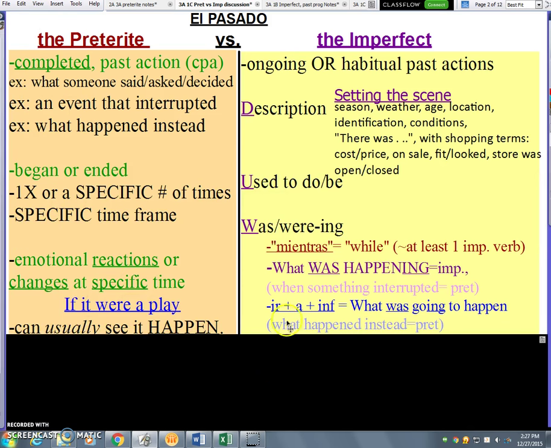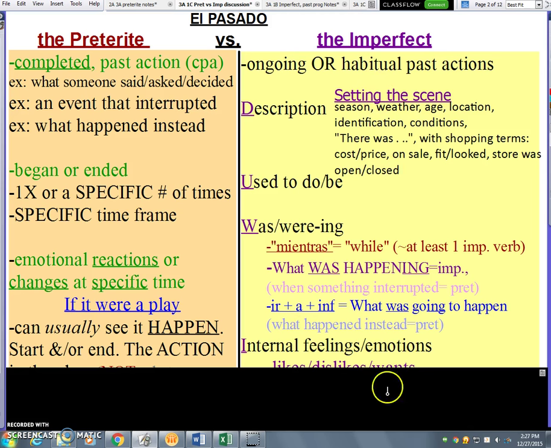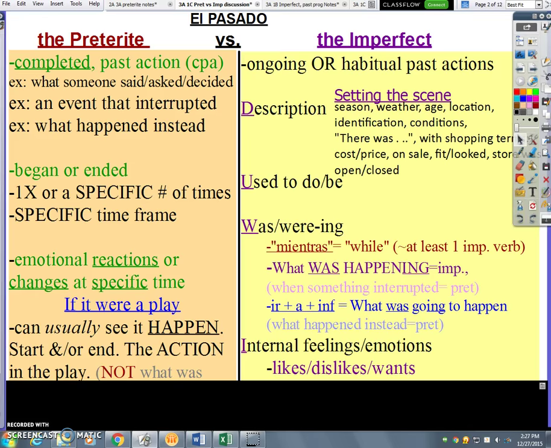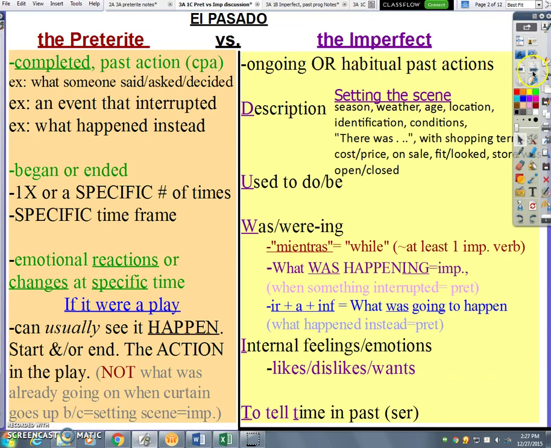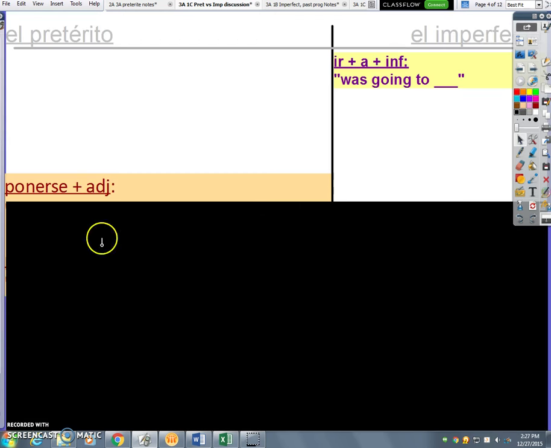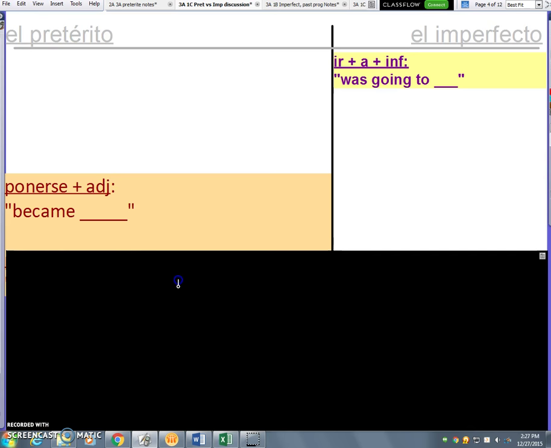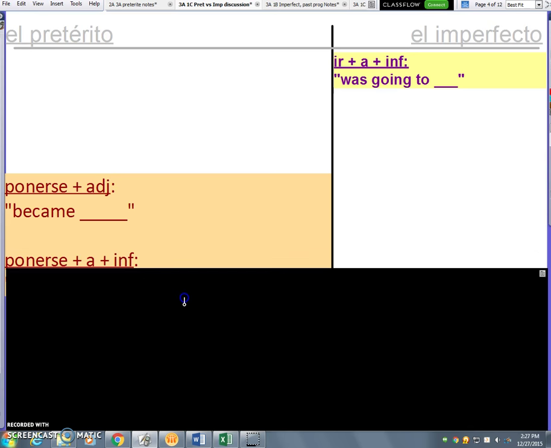If you just want to say that someone was happy, that would be the imperfect because that's an internal feeling or emotion and description. Someone was happy. But if you want to say someone became happy when they got a puppy, that would be an emotional reaction or change, which would make it the preterite. So that's why ponerse plus adjective is only used in the preterite, and it means became happy, became sad.